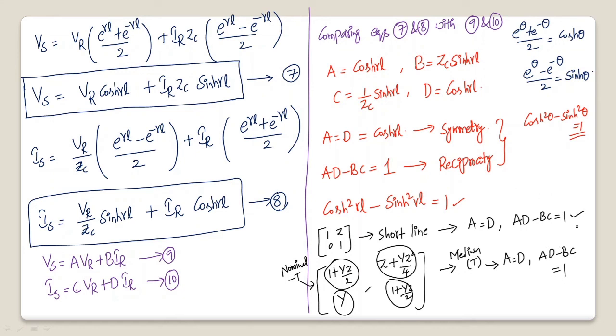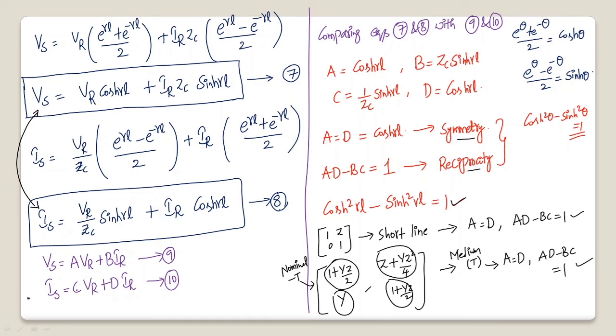So for short line, for medium line, whether T or pi, and for long line, the properties of symmetry and reciprocity are satisfied. So this is about the relation between the sending end and the receiving end terms using the rigorous solution for a long transmission line.